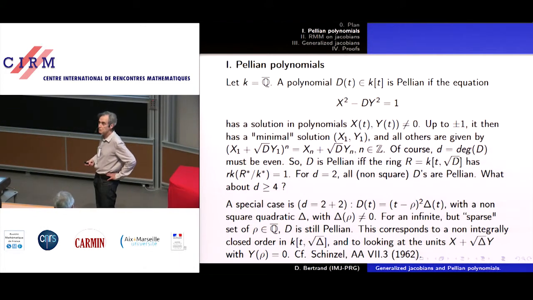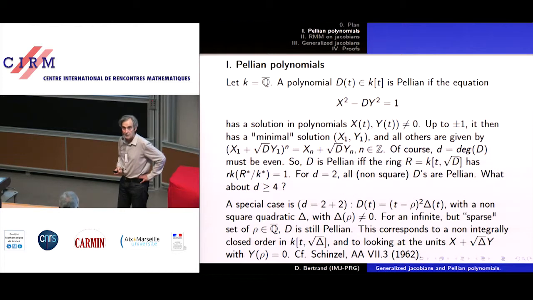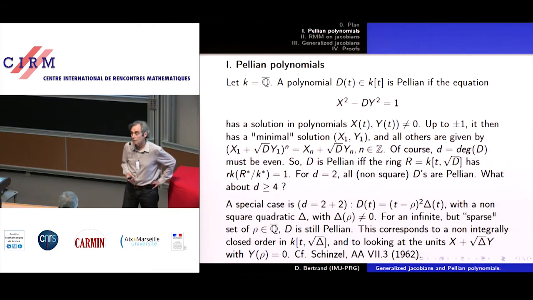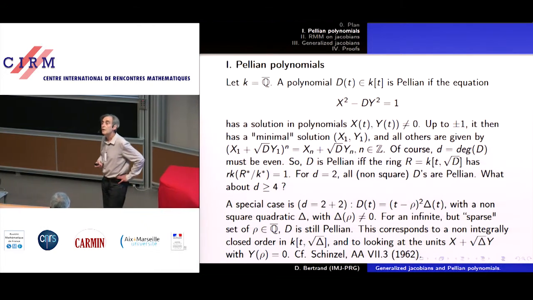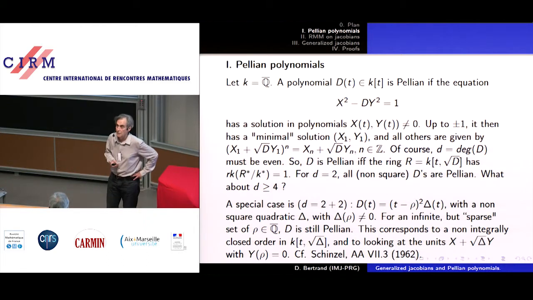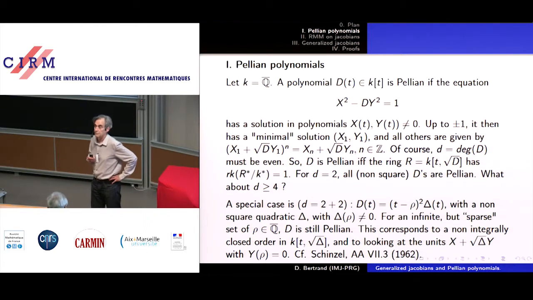And now what about going to higher degrees? So next is degree 4. And already for degree 4, well, the answer is often no. A quartic polynomial D is usually not Pellian.